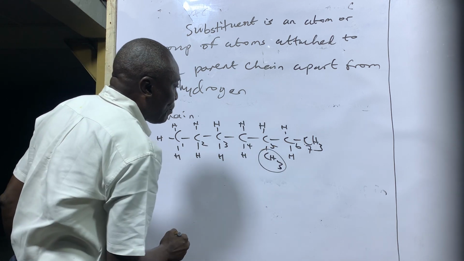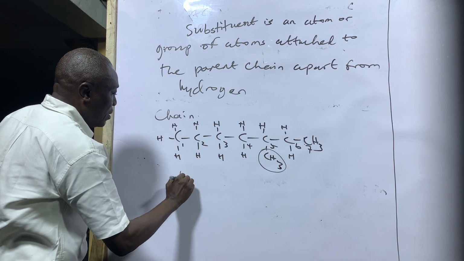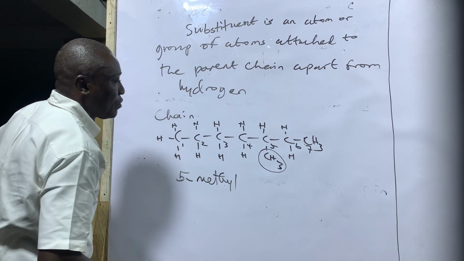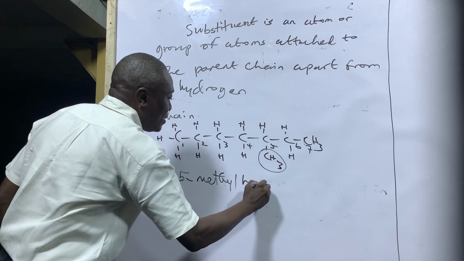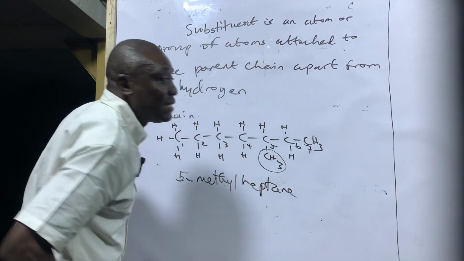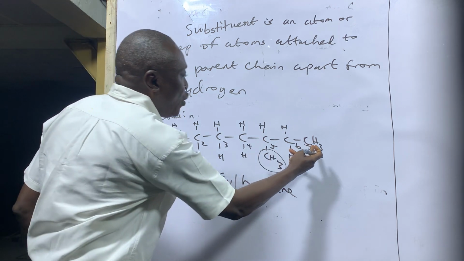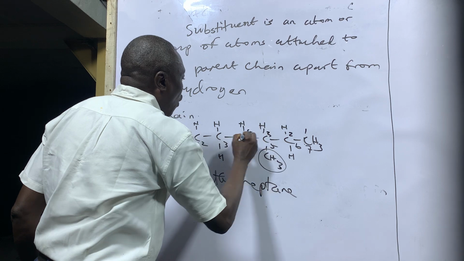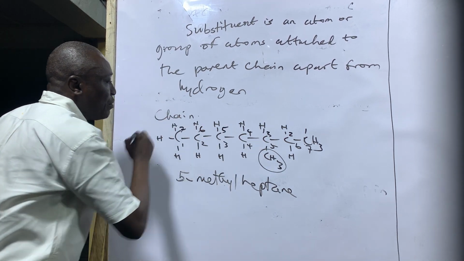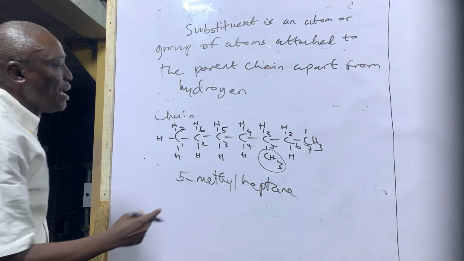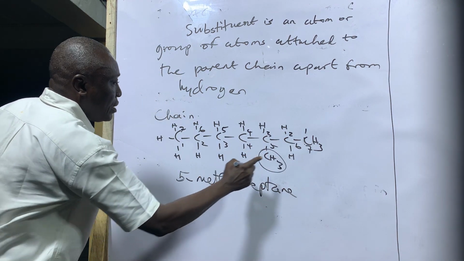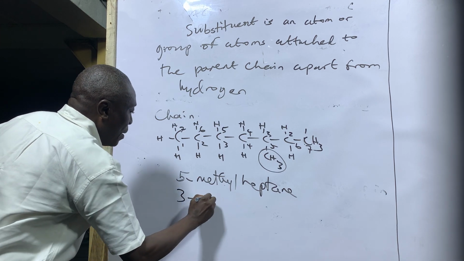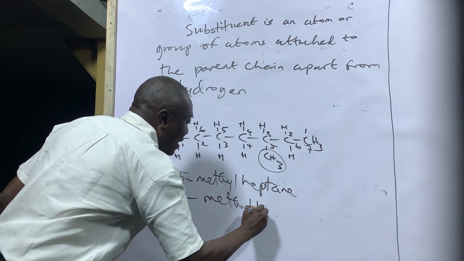So the name of this compound will be 5-methylheptane. If you number like this, 1, 2, 3, 4, 5, 6, 7, the name the compound will give you will be 3-methylheptane, because the methyl will now be on position 3.